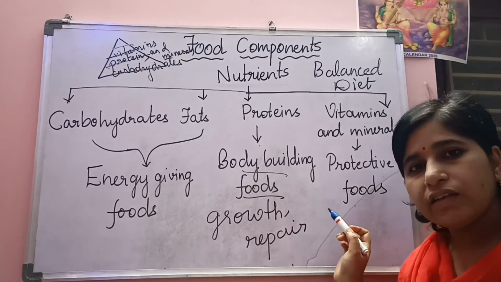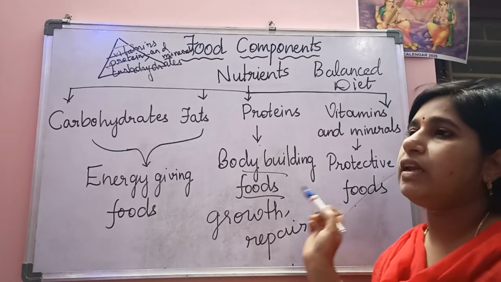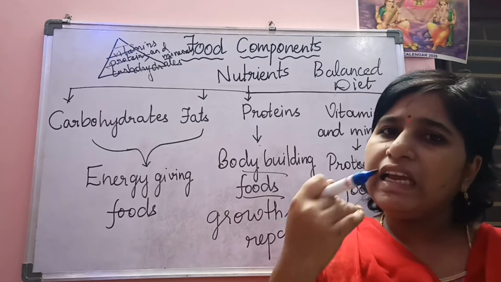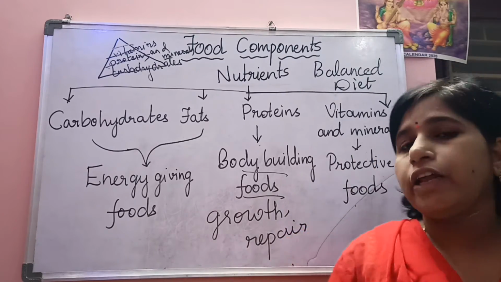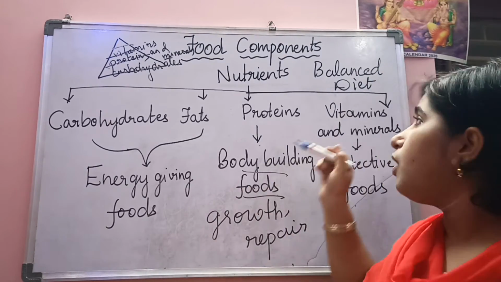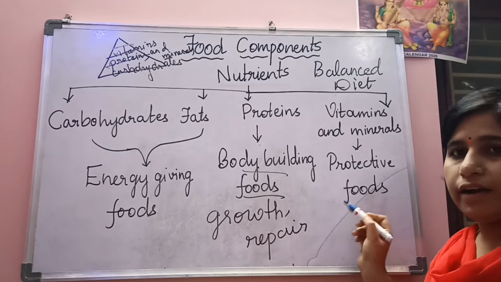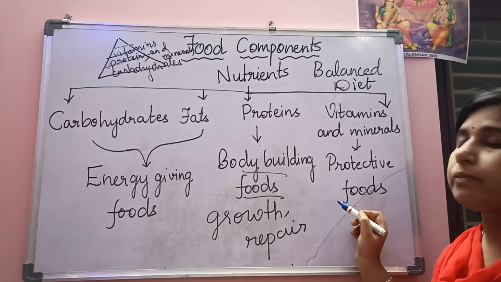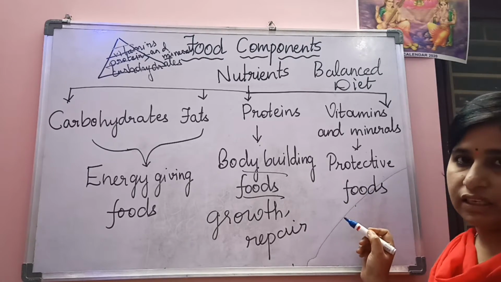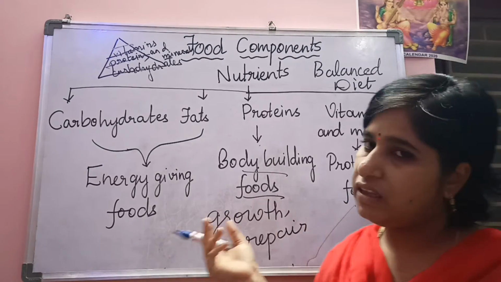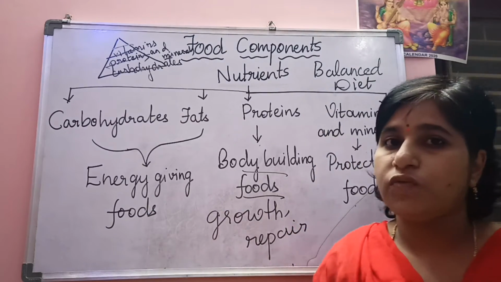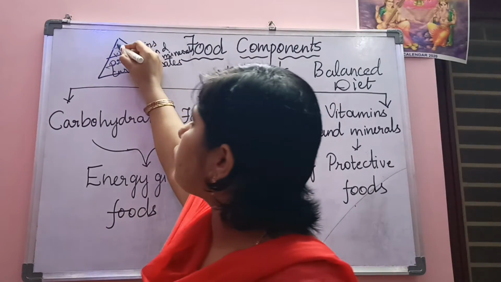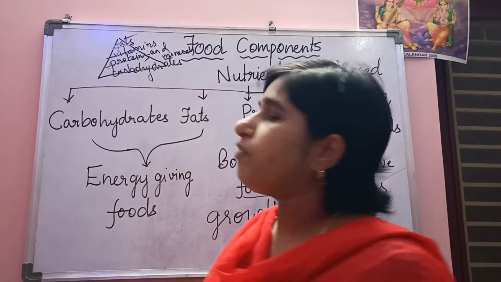Okay, then where can you get these vitamins and minerals? Compulsorily you have to take leafy vegetables, green leafy vegetables, and daily a fruit. If you include these in your diet, then automatically you can get the vitamins and minerals and you will be healthy. Okay, so the function of vitamins and minerals is nothing but to protect our body from diseases. And we get them from leafy vegetables as well as from the fruits you take. Okay, and the last part of the pyramid will be occupied by fats.